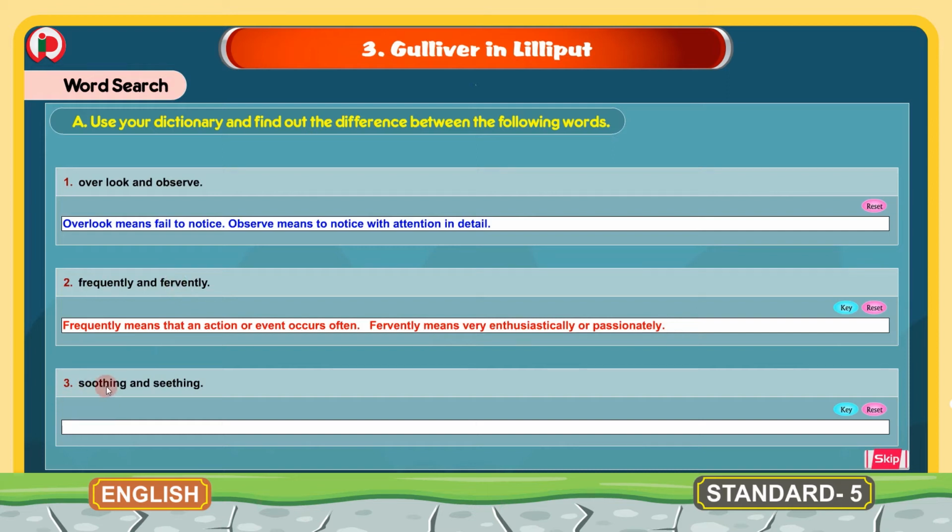3. Soothing and seething. The 2 words here are soothing and seething, and the meanings for these is, soothing means having a gentle calming effect, and the other word is seething. Seething means to feel very angry. So this is about writing the meanings for these 2 words in each bit. This is about the A bit under word search. Now we will move to the next bit.